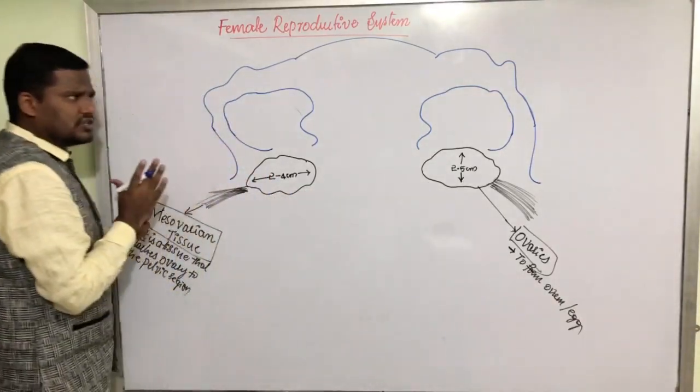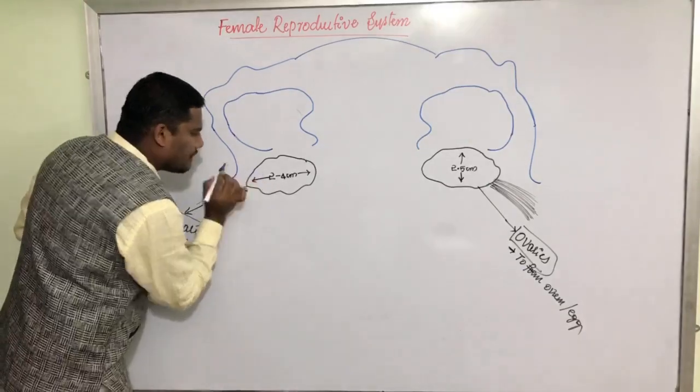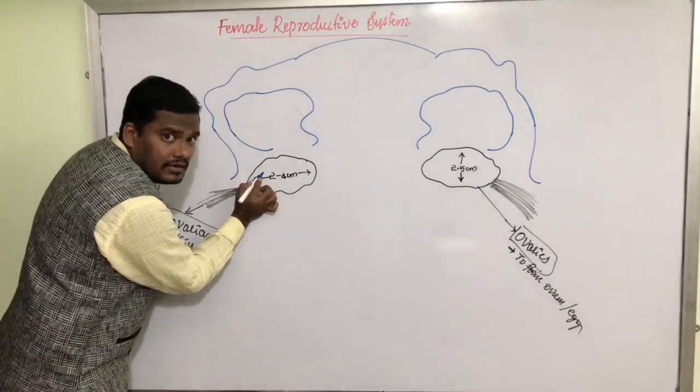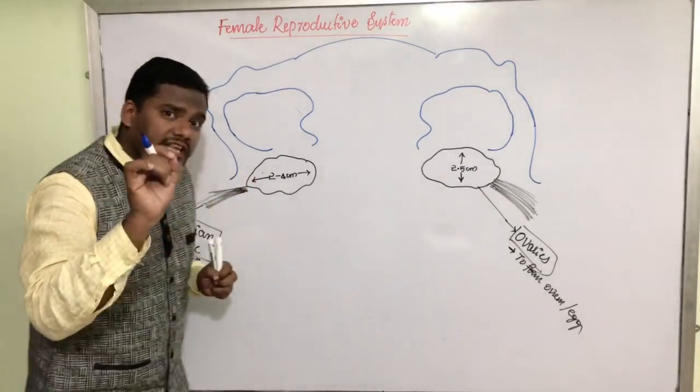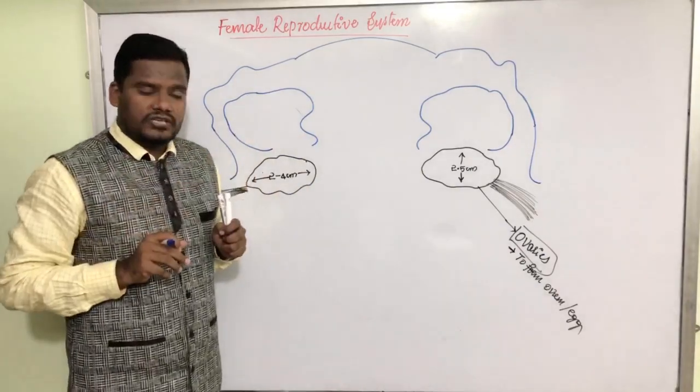These two are the ovaries. They are present in the pelvic region. Whatever eggs are produced here, the ovary releases the egg on the 14th day of the menstrual cycle. Ovary releases the egg on the 14th day of the menstrual cycle.